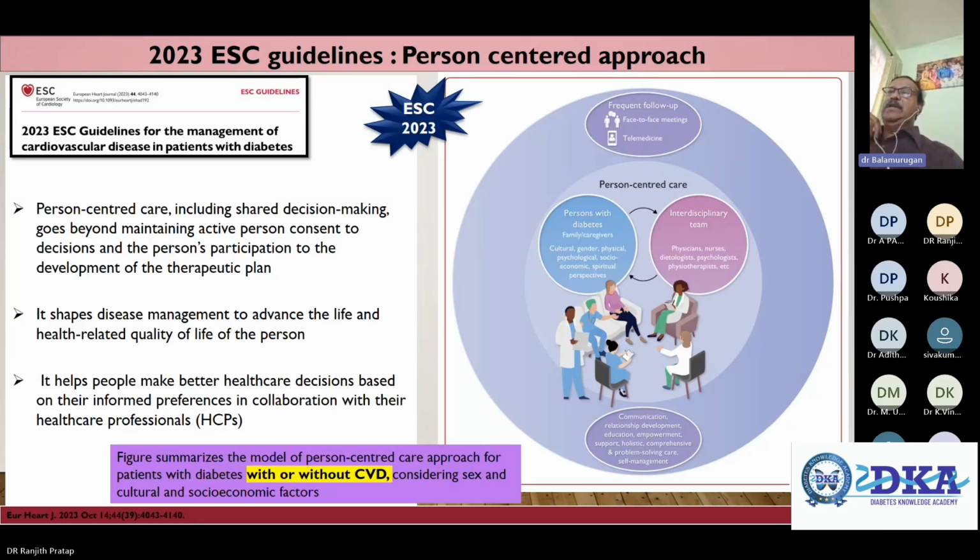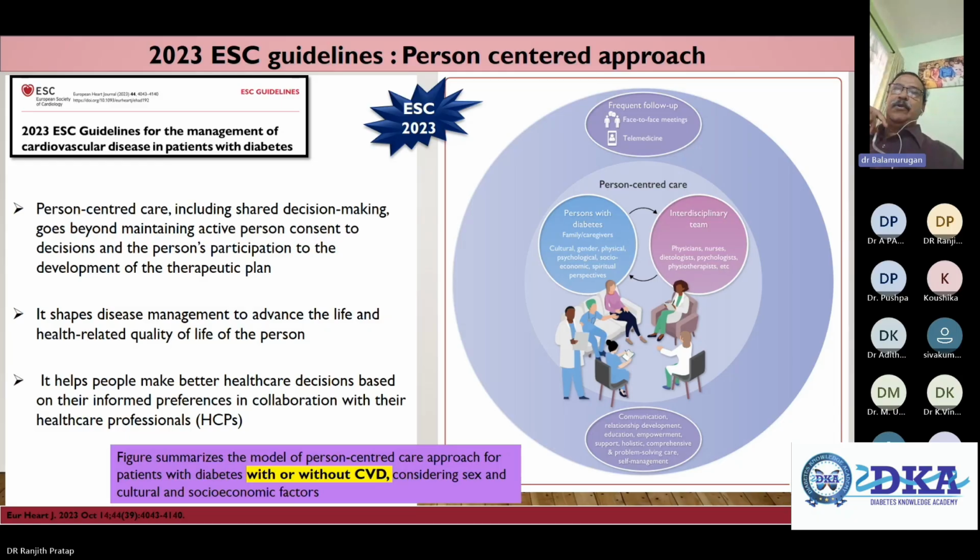Generally, when you manage any patient with diabetes or heart disease, we talk about all these numbers: sugars, cholesterol numbers, BP numbers, but we do not talk about the quality of life. Quality of life is very, very important. It is one of the important pillars of diabetes management. Ask the patient, how do you feel today? How are your other functions? Did you sleep well?